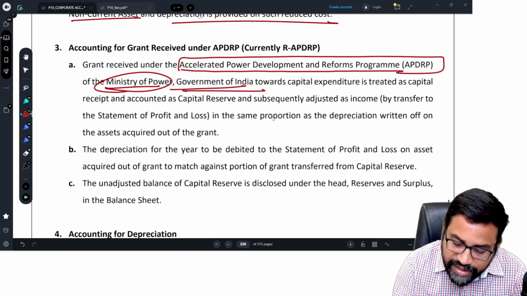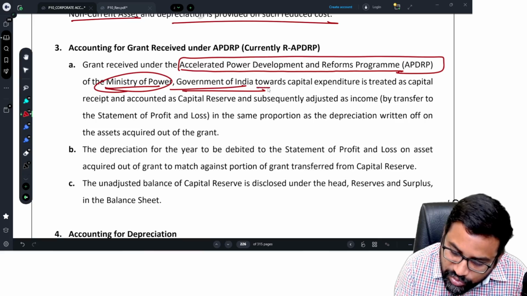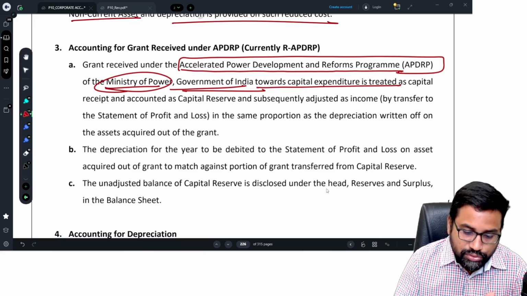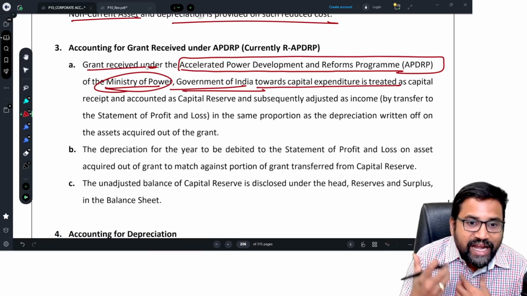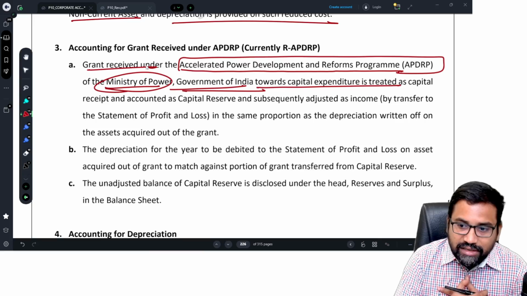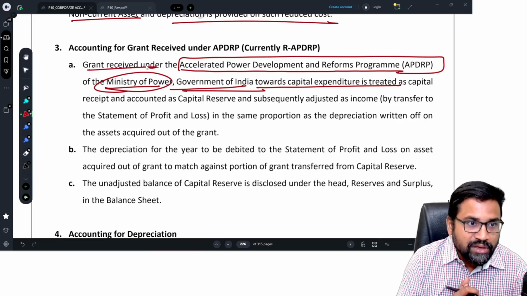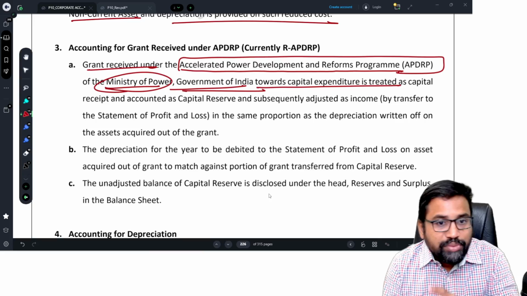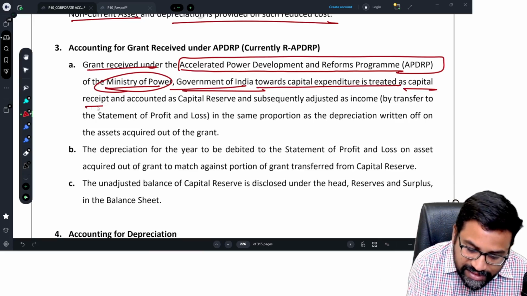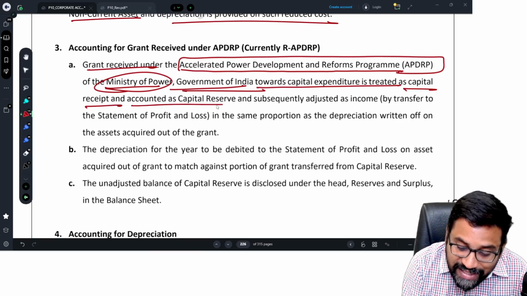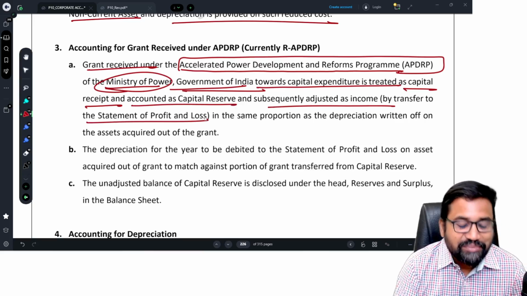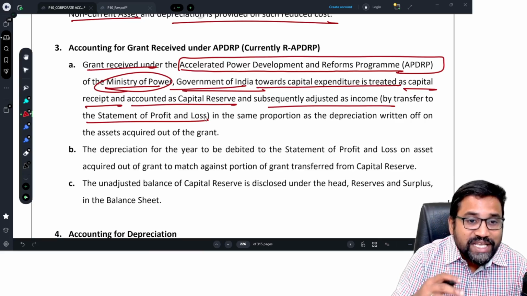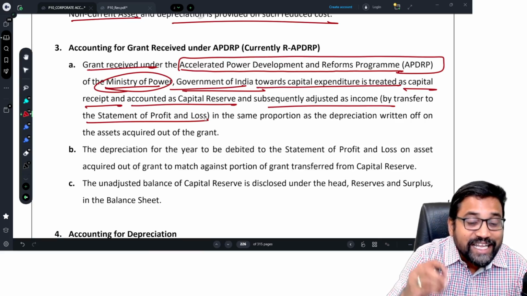So the Government of India itself contributes towards capital expenditure and gives a grant. Now the electricity company is receiving grants from the central government under the program. So obviously this grant will be a capital receipt, and it is accounted as capital reserve and subsequently adjusted as income by transferring to the statement of P&L in the same proportion as the depreciation written off on the asset acquired out of the grant.